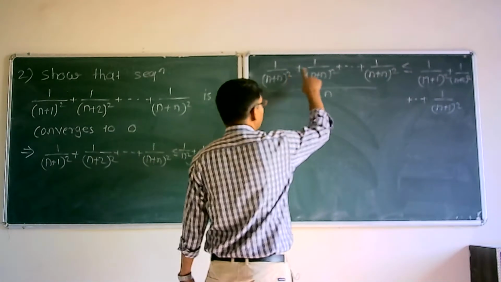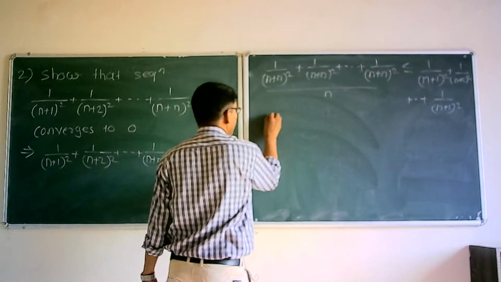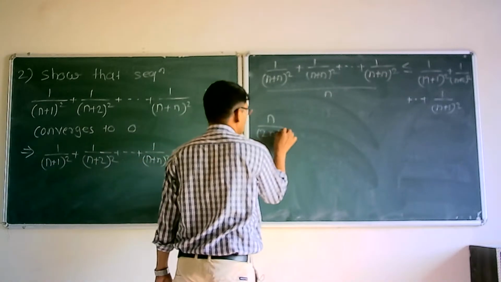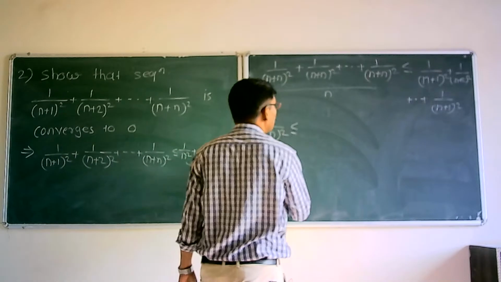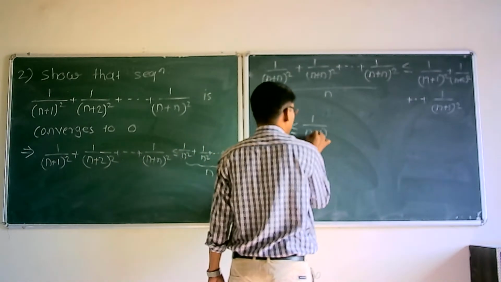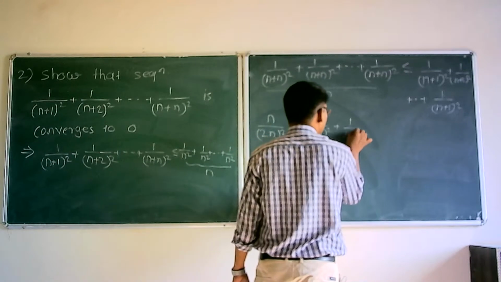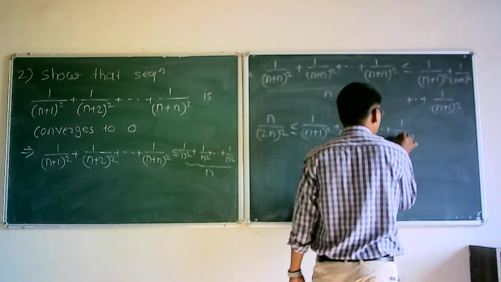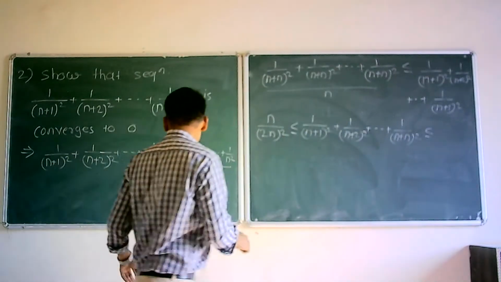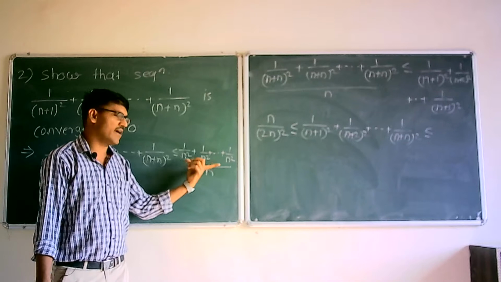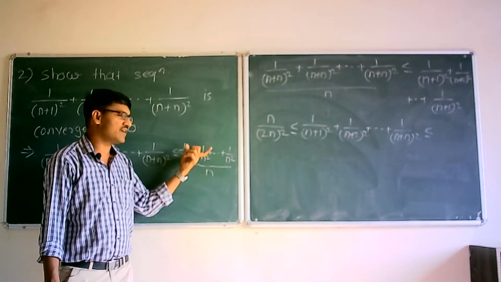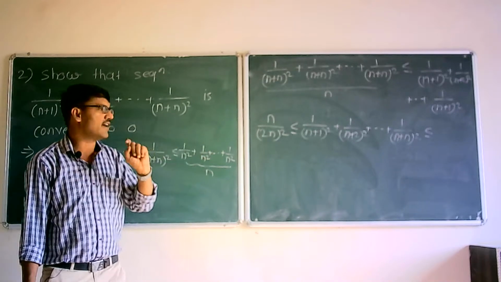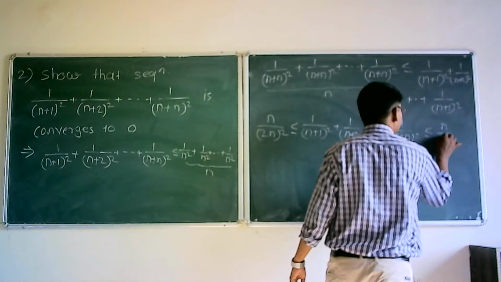So the denominator is the same, so if we add the numerator it will be n divided by twice n square. The denominator is twice n square, less than or equal to 1 upon (n+1)² plus 1 upon (n+2)² plus ... plus 1 upon (n+n)² less than or equal to, again these terms are less than or equal to, again the denominator is the same, and on the numerator there are 1 plus 1, n times. So what is the addition of this n times 1? It is n. So n divided by n square.